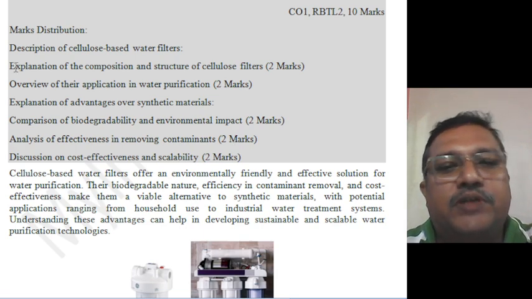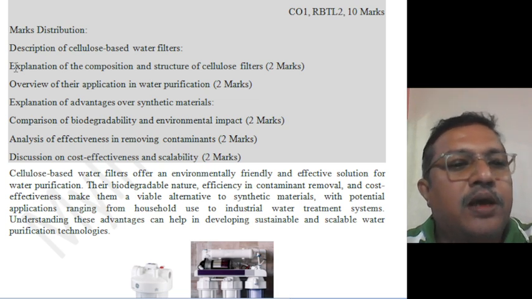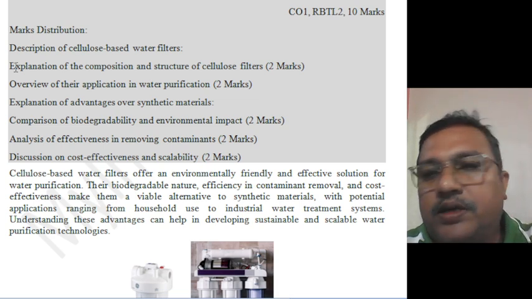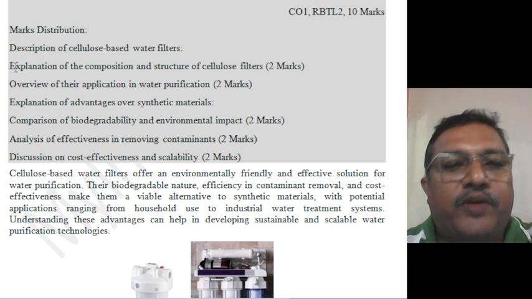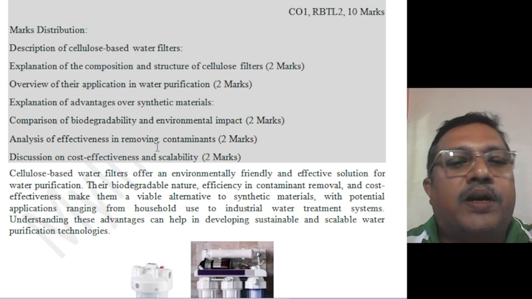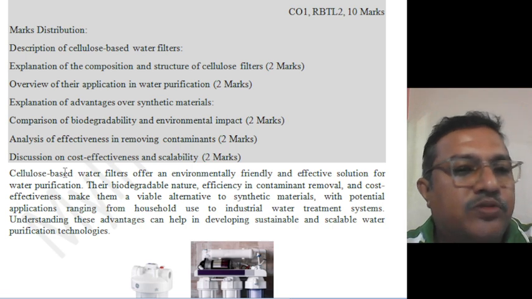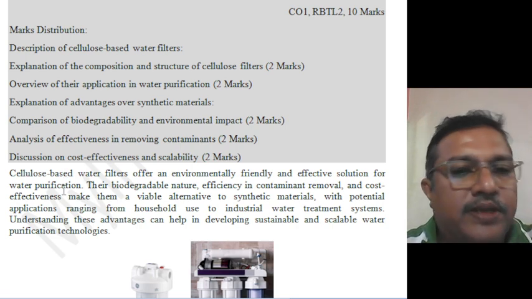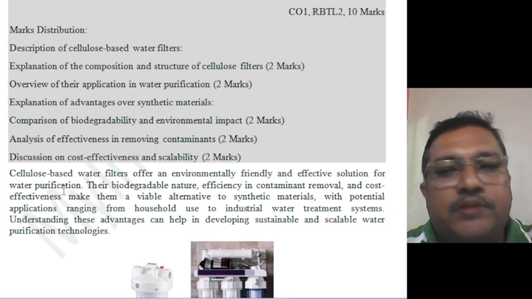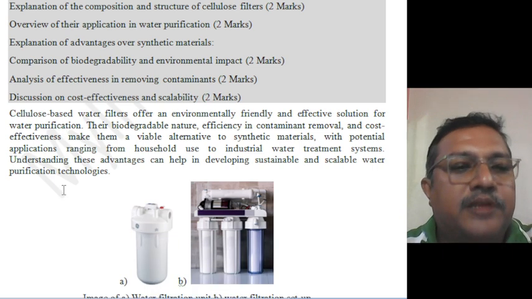Explanation for composition and structure of cellulose carries 2 marks. Overview of the application, particularly in water purification, carries 2 marks. Comparison with the biodegradability and environmental impact carries 2 marks. Effectiveness in removing contaminants carries 2 marks. Cost effectiveness and scalability, that is large production, carries 2 marks.